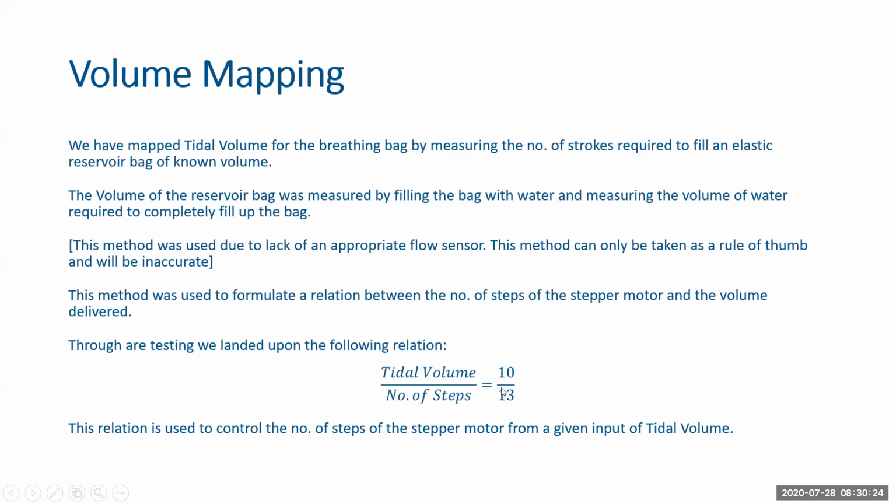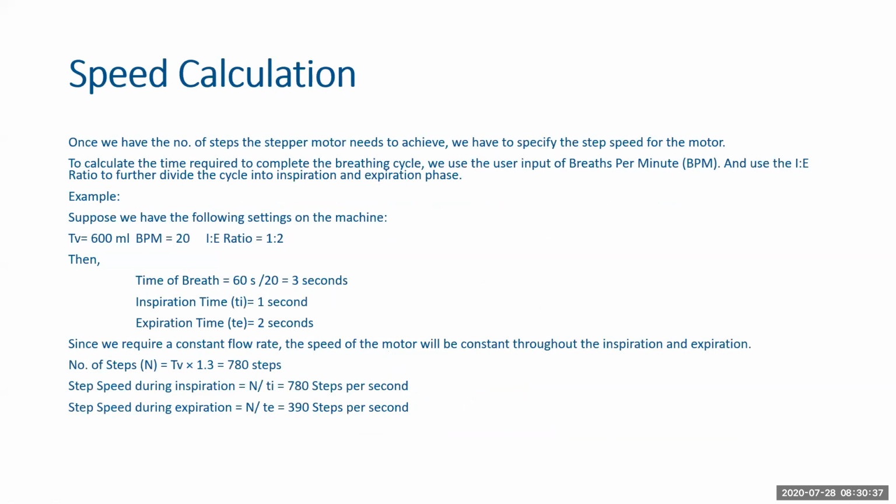For every 13 steps, it reaches a 10 ml tidal volume. This relation was used by us to control the number of steps of the stepper motor from the input given of the tidal volume.